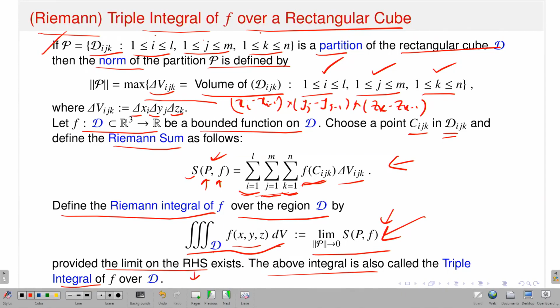Now, this is in terms of the Riemann sum. Instead of the Riemann sum, you can also define it in terms of the upper sum, lower sum, upper integral, lower integral. That is another way I defined the double integral, in the two dimensional setting. There also I took a partition and sub rectangles.